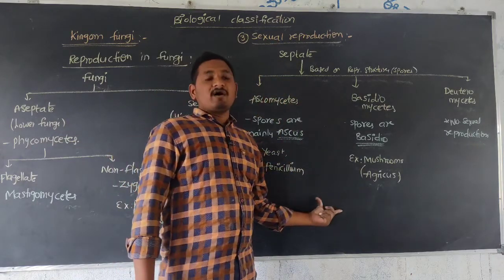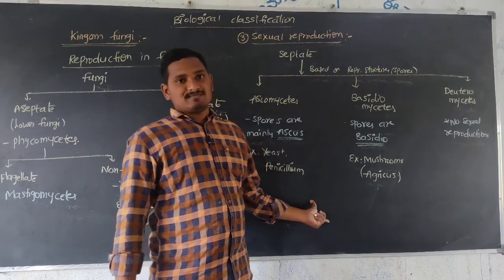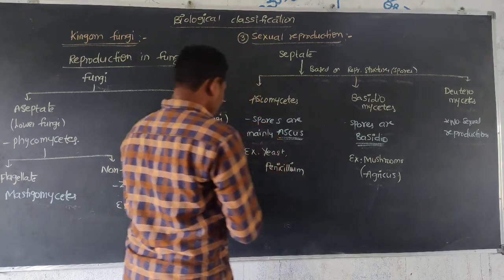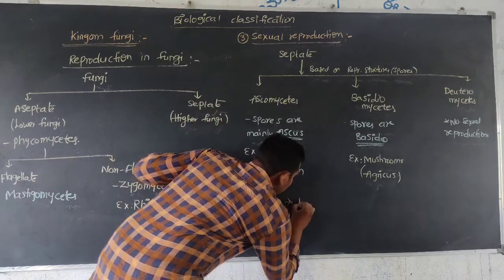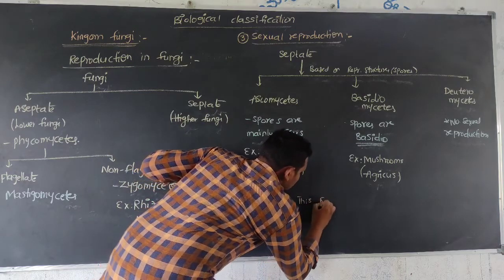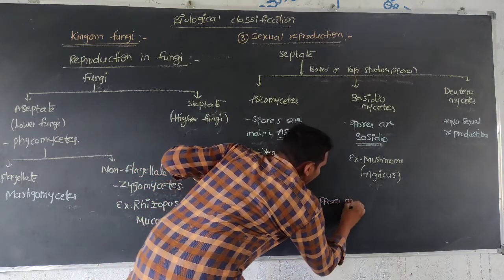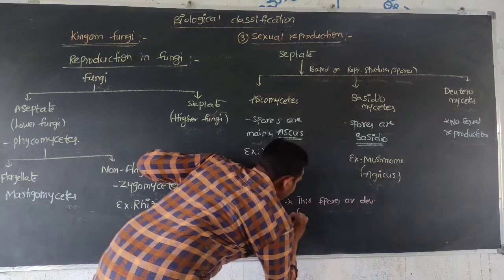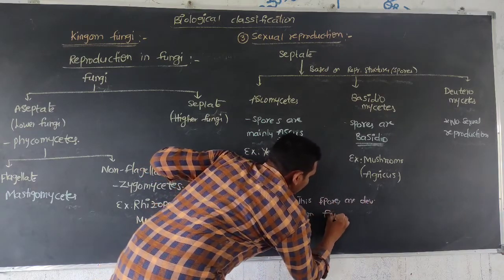These spores are developed from fruiting bodies.